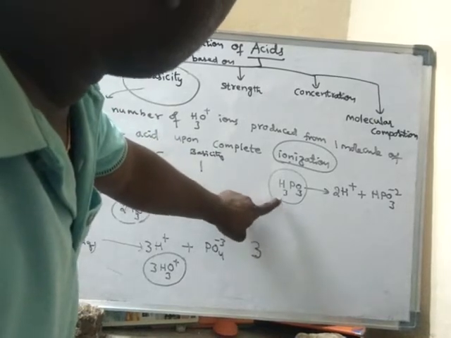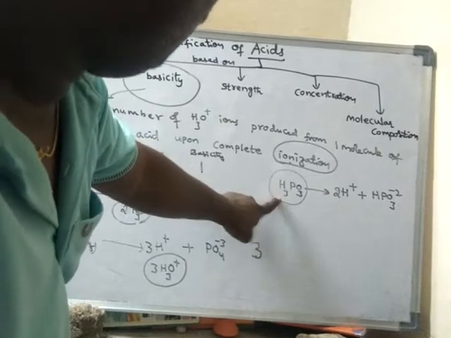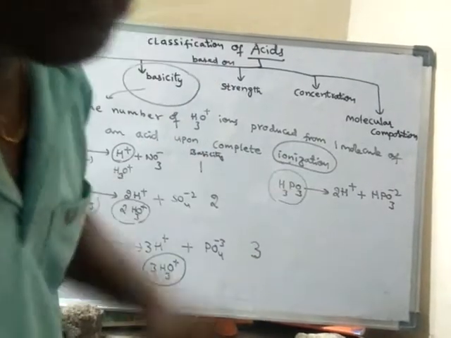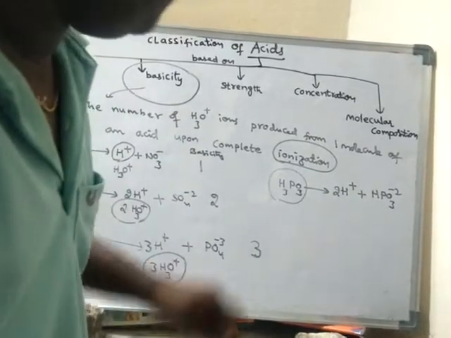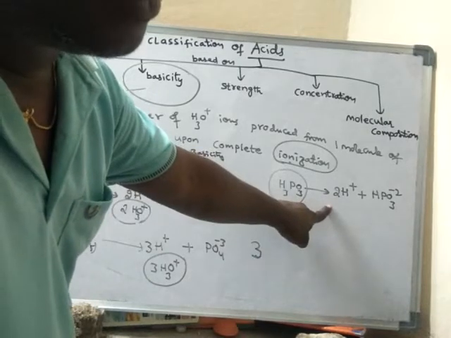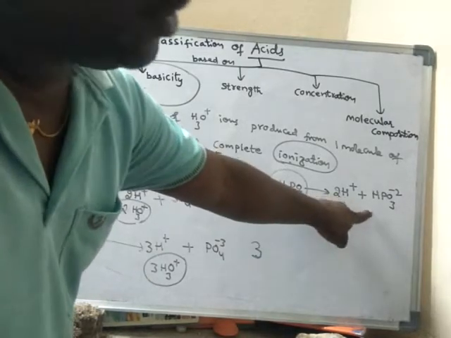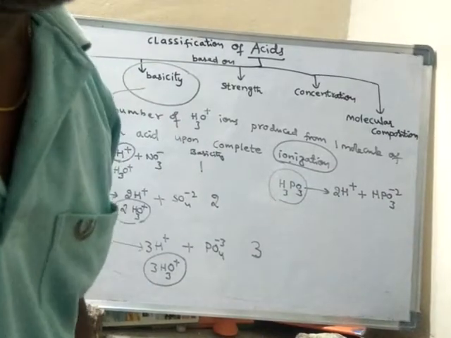Though it has 3 hydrogen atoms in it, it can produce only 2 H+ ions upon complete ionization, and 1 hydrogen still remains with the PO3.